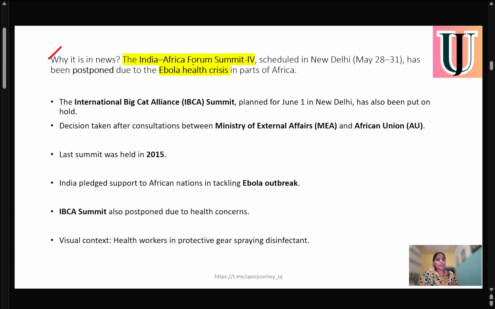We all know that the India-Africa Forum Summit 4 was scheduled to be held in Delhi from May 28 to 31, and it has now been postponed due to the Ebola health crisis in parts of Africa. Because of this crisis, this summit is postponed. Another international summit, the Big Cat Alliance summit planned for June 1st in New Delhi, has also been put on hold.